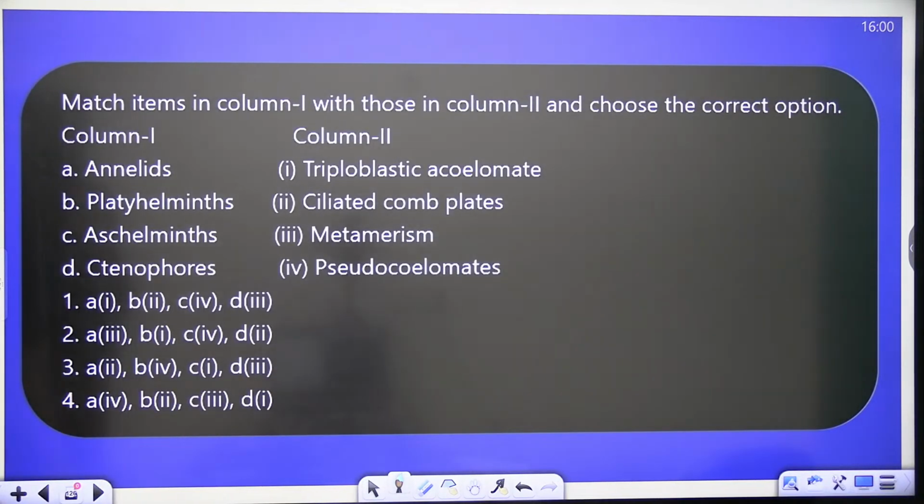Done, bache? Next, match items in column 1 with those in column 2 and choose the correct option. So what should be the correct answer here?